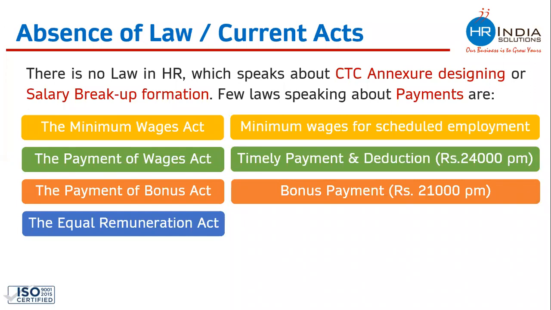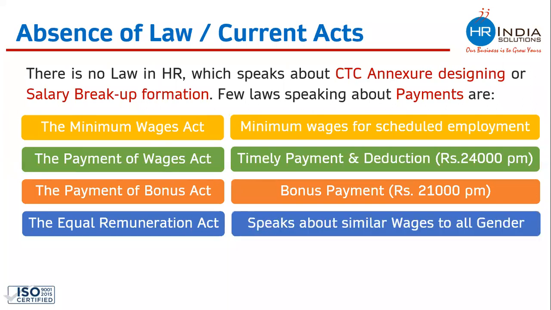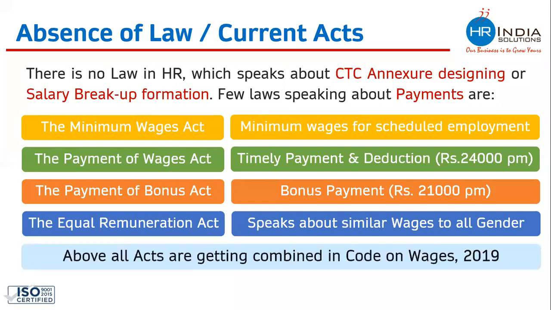The Payment of Bonus Act speaks about bonus payment or profit sharing, and this only covers those employees whose monthly salaries are 21,000 per month or less. This act also does not cover each and every employee. The Equal Remuneration Act speaks about paying similar wages to all genders. There should not be any discrimination on the basis of gender. All these four acts are getting combined into the new Code on Wages, which was about to come from April 2021. Things went on hold, but whenever the new labor law comes, it would combine all these acts into one Code on Wages.